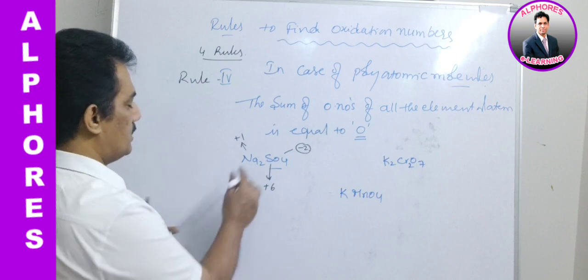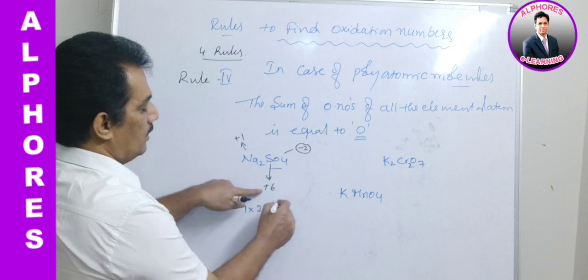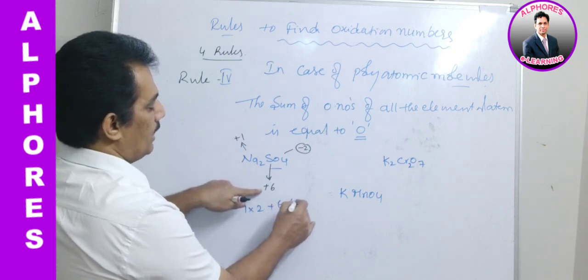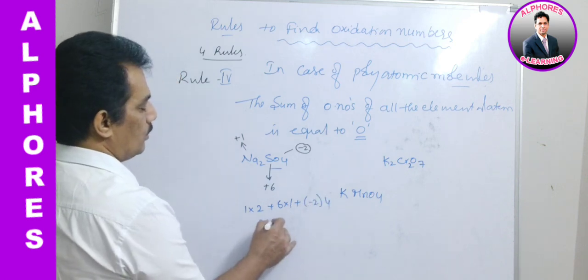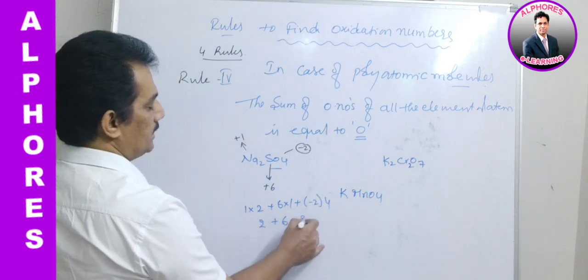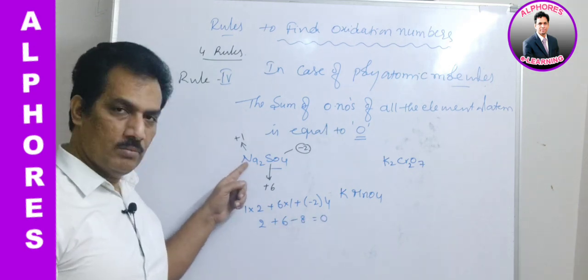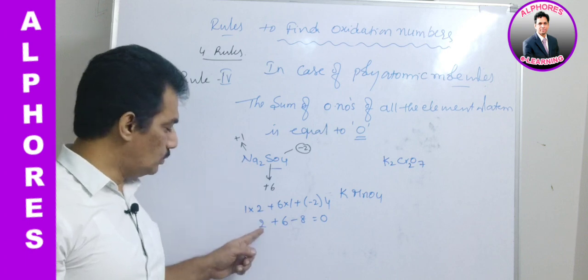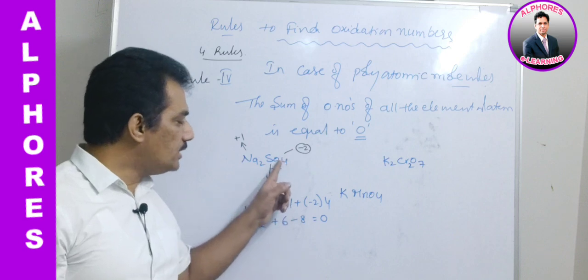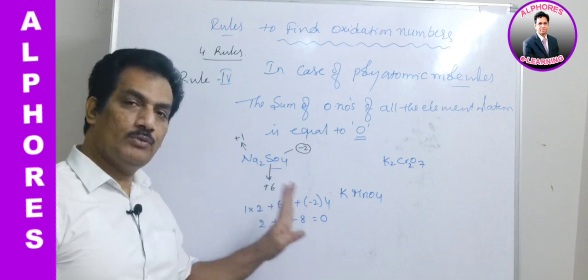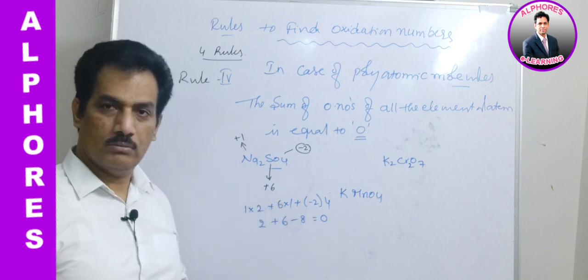And now let us sum this up. 1 into how many sodiums? 2, plus 6 into 1, plus -2 into 4. This is 2 plus 6 minus 8 is equal to 0. You can observe: plus 1 into 2, so 2, plus 6 into 1, so 6, minus 2 into 4, because 4 atoms are there, so -8. The sum is equal to 0, is it not?